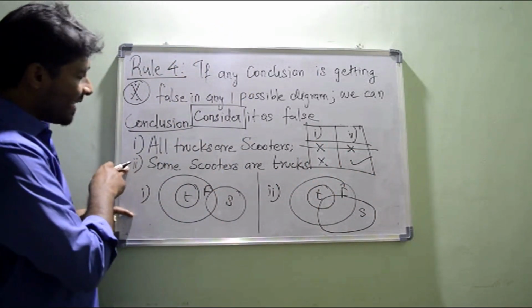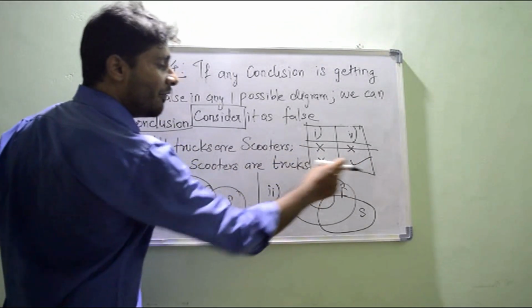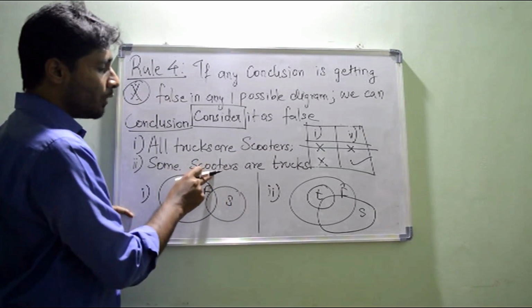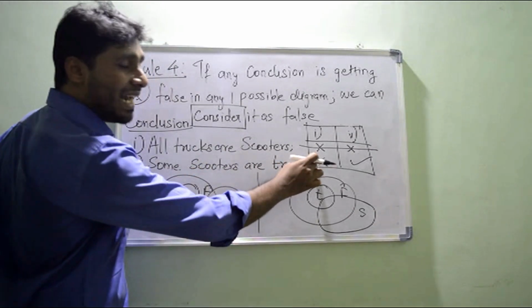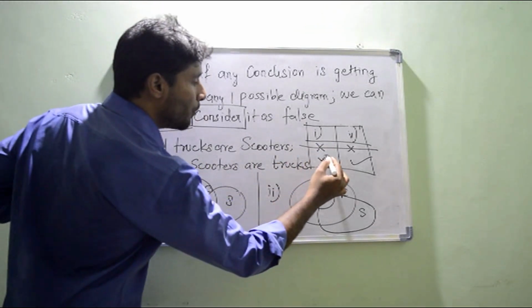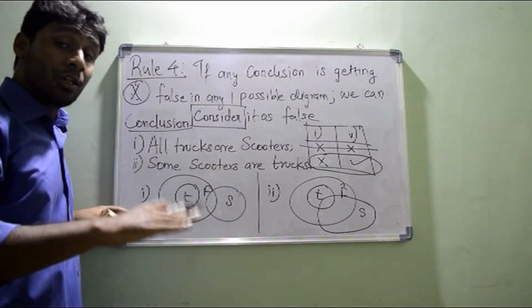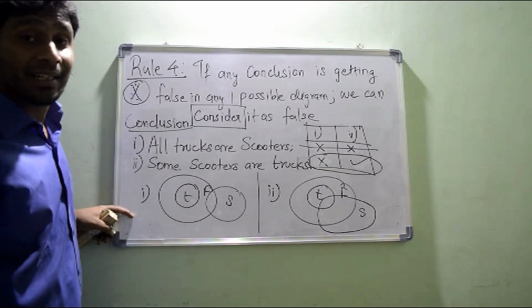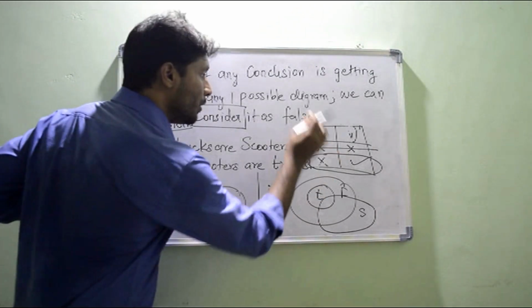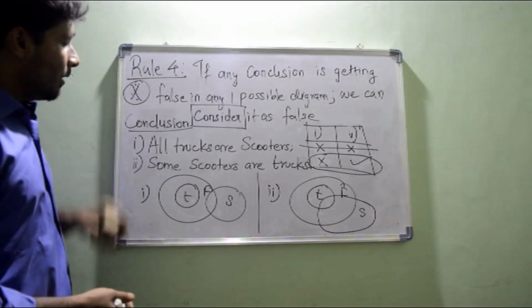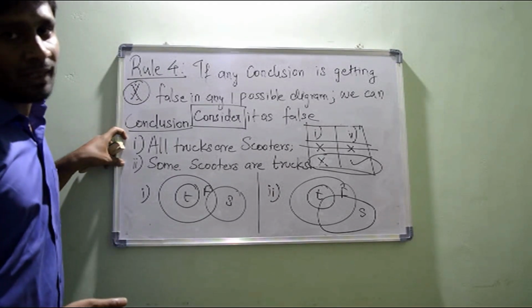Got it? My second statement is getting true in second and false in one. So when we apply this rule in this question, if any one conclusion is getting false in any one of the diagram, I can consider it as false. So I can just take it as false, but I cannot take it as true. Good. So using this rule, I can say the answer is neither one nor two follows. Actually, both conclusions are not getting followed for the given question.